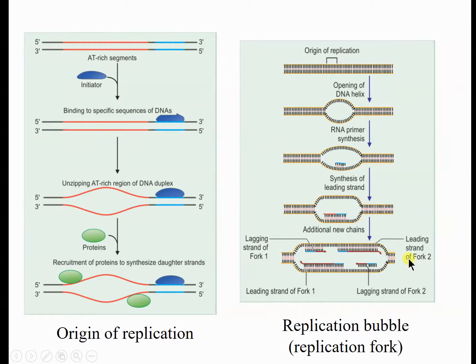This will move forward in a continuous manner, but here again primase will come to add ribonucleotides, then deoxyribonucleotides are added by the DNA polymerase. So again a small stretch up to this much will be synthesized. Again the same mechanism will start, until this bubble is completely replicated, when it occurs on both strands. So this newly synthesized strand is leading, because it is towards the replication fork, and here it is away from the replication fork.